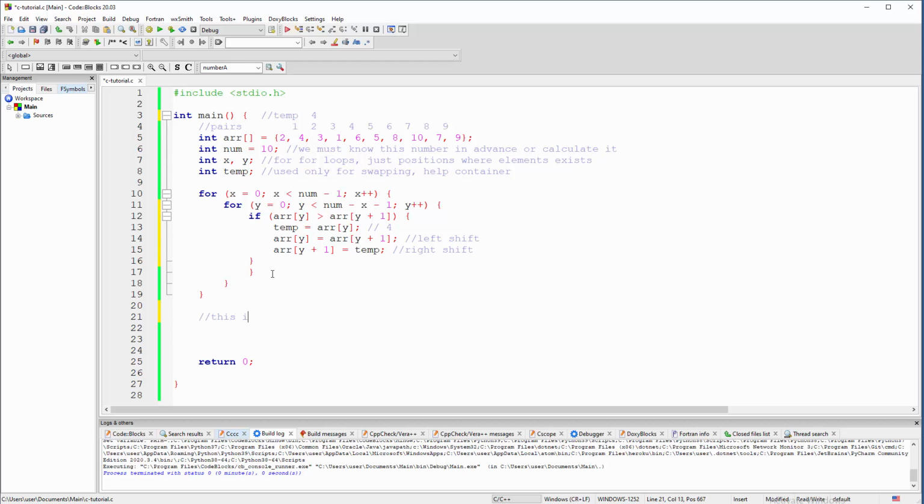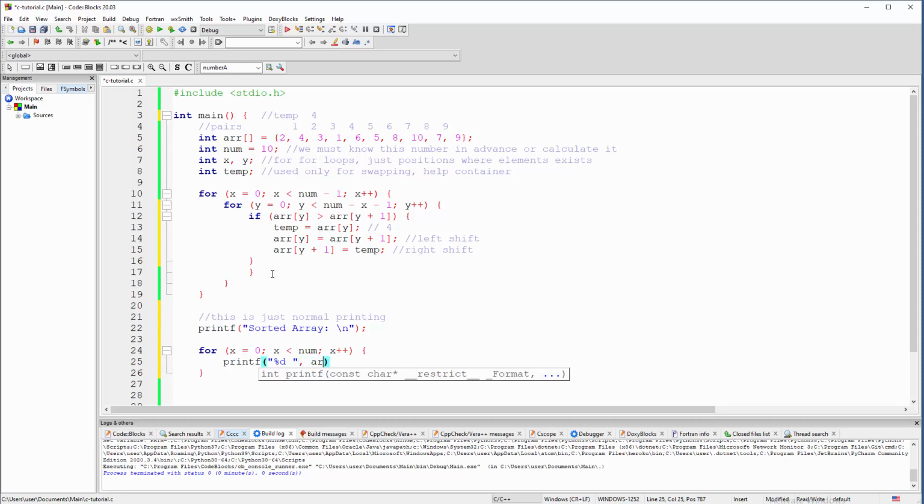So let me print that whole array. So this is just normal printing, and printf sorted array and a for loop to print stuff. For x will be 0, we will not skip anything, less than number, and x++, and we will just print f that specific thing in a moment of time, which is an integer, and we are targeting from the array whatever is at position x.